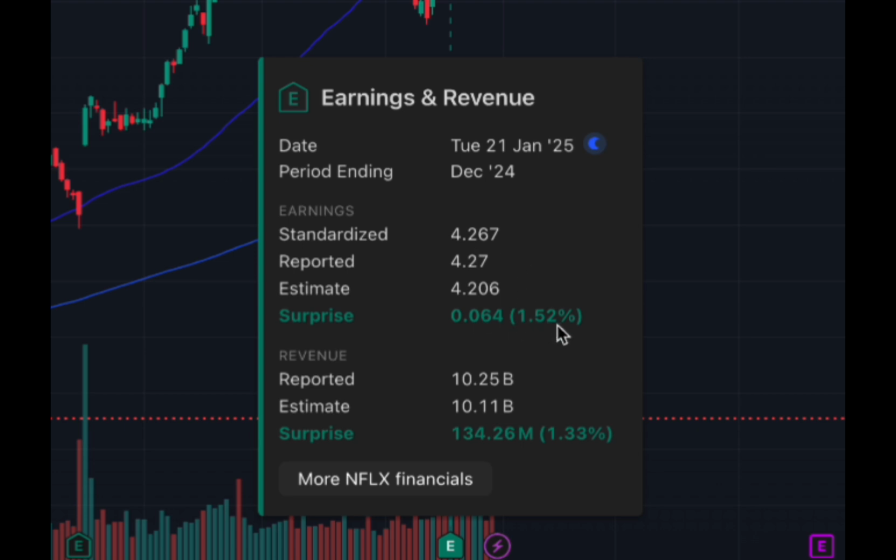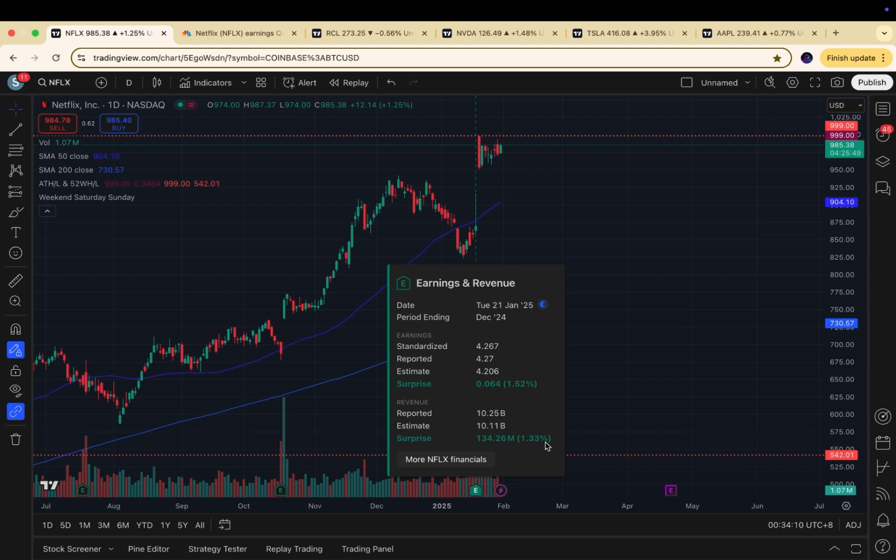Now for revenue, this is the total revenue made by the company in that quarter. This is the period ending December 2024. You have a surprise of 1.3% because the reported is higher than the estimate. And so you might ask, with these small beats, 1.5% and 1.3%, how did this make the stock jump 9.69%? It is not only revenue and earnings that can move a stock. For example, there was some news that came out in regards to Netflix, so it was not just about the earnings and revenue.